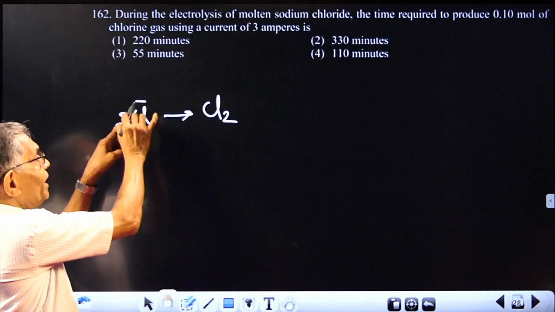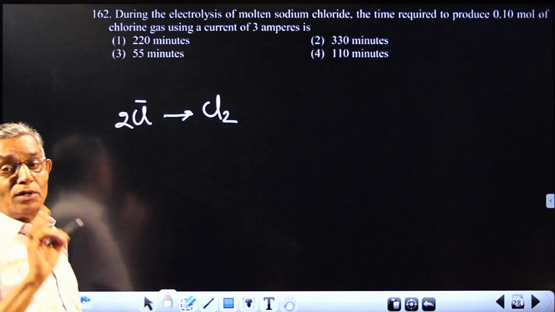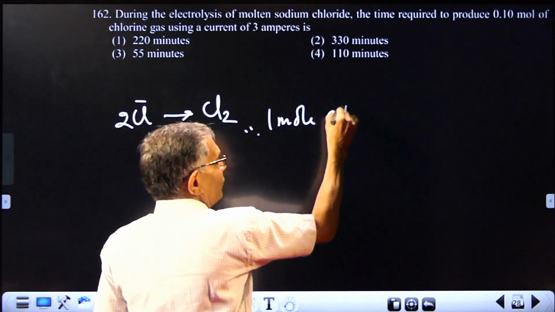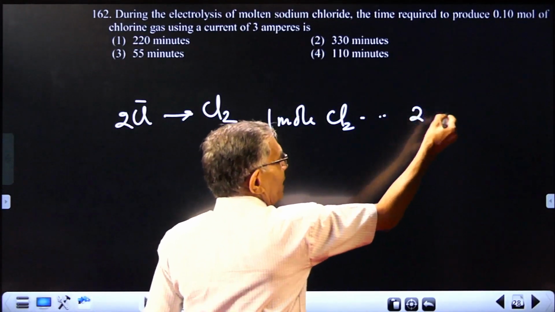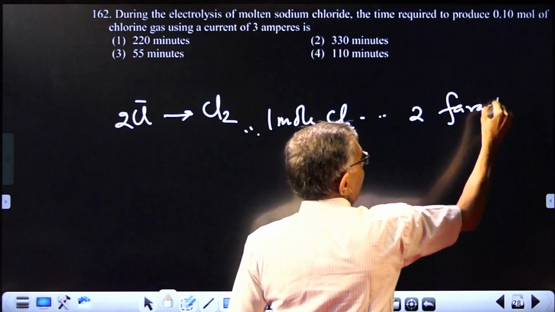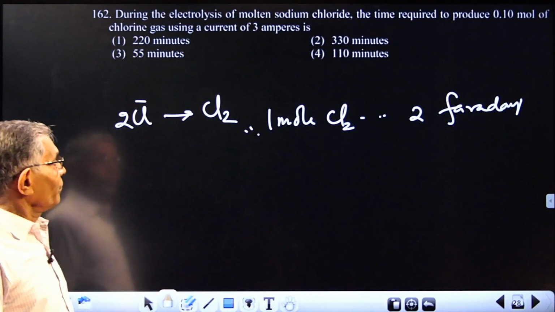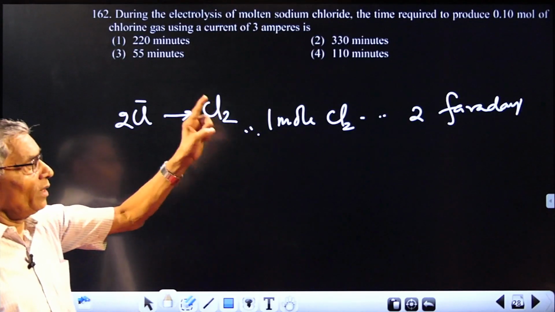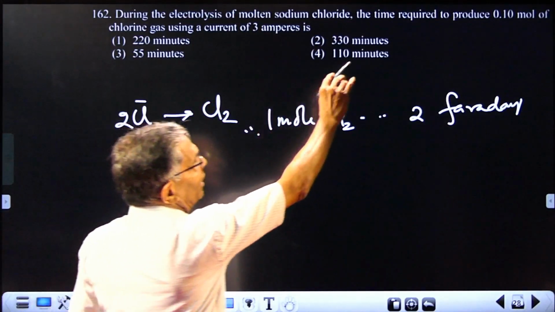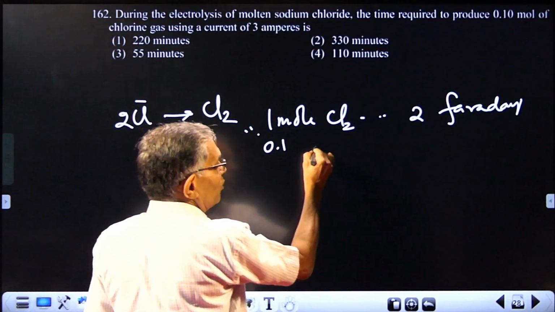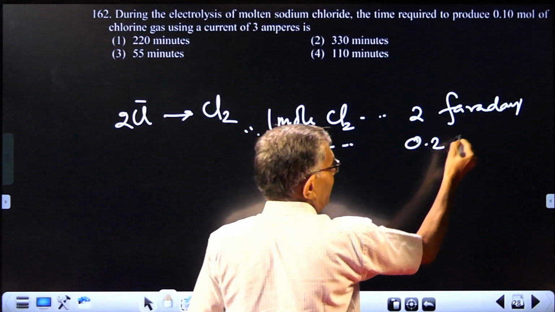That means 2 negative charges should be removed to get 1 mole of chlorine. That means 1 mole of chlorine is formed from 2 Faradays of electricity. Each electron corresponds to 1 Faraday per mole. So 1 mole chlorine requires 2 Faraday; how much is required for only 0.1 mole? 0.1 mole chlorine requires 0.2 Faraday.